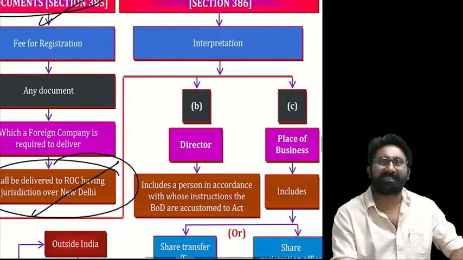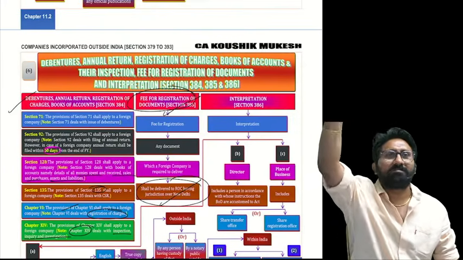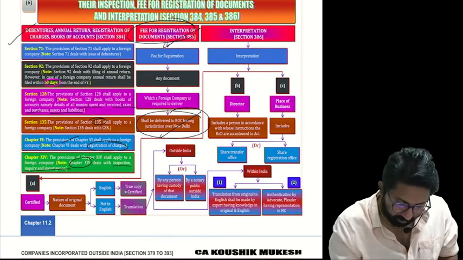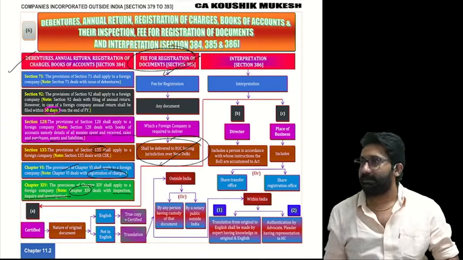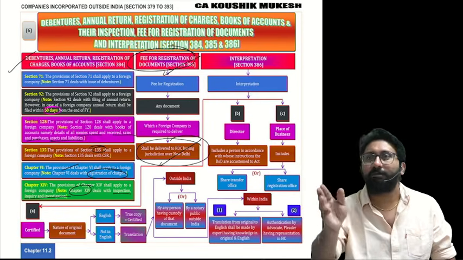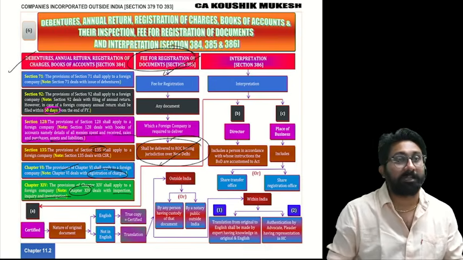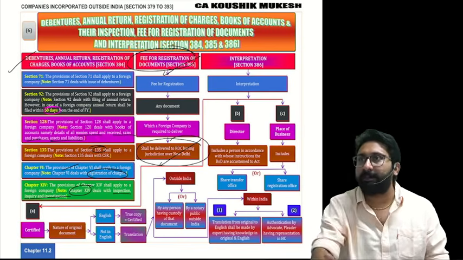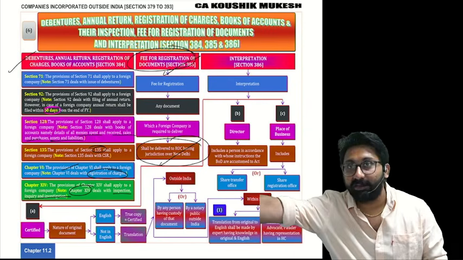Next, interpretation. I leave that section; he just wanted to define certain words. Three words are defined. Word number one: certified. There is a rule attached to that, but that rule is not applicable here. Certified means, listen, all documents of a foreign company coming to India may not be in English. If the company is in the USA, definitely the documents will be in English. Then a true copy will become the certified copy.